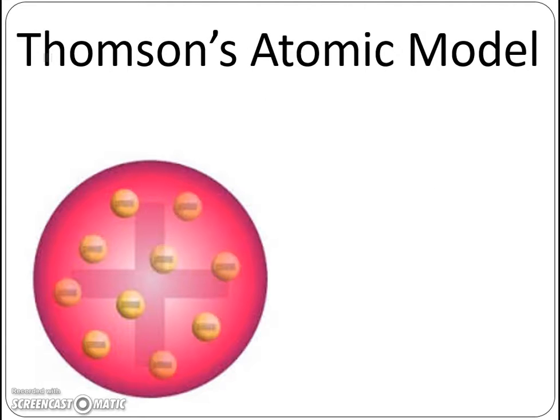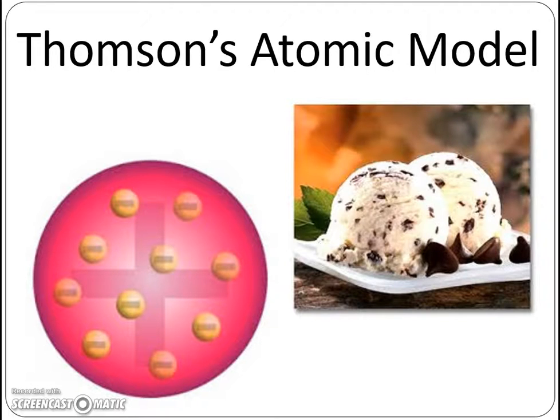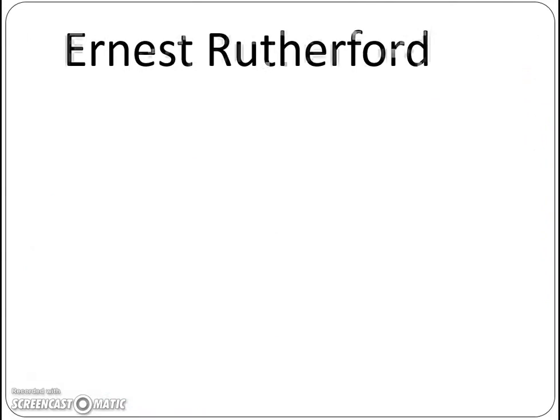In other words, you have this huge mass of some positive amount, and sporadically placed throughout are these negative charges, a lot like vanilla ice cream with chocolate chips thrown in. But Thomson, even though he was on the right track, was not quite there yet. He didn't quite reach our modern atomic theory.